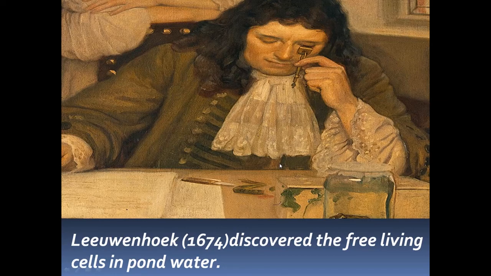Later on, Leeuwenhoek in the year 1674 discovered free living cells in pond water. He collected pond water and observed small structures, free living cells, and he called them animalcules.